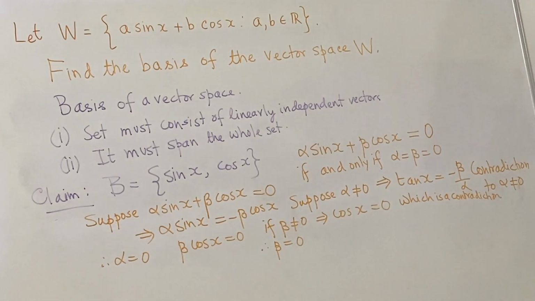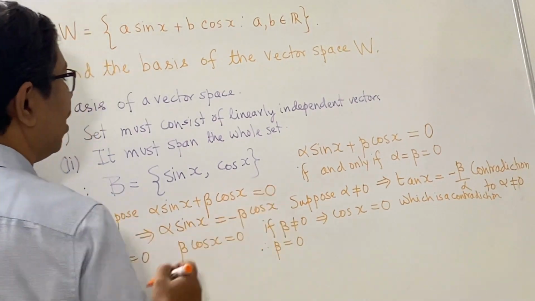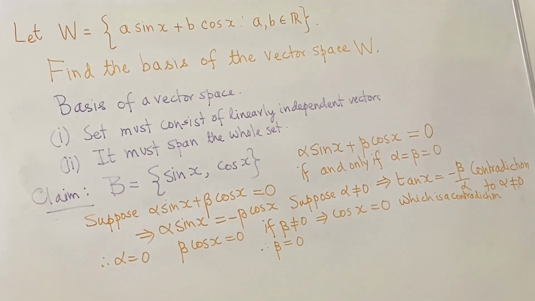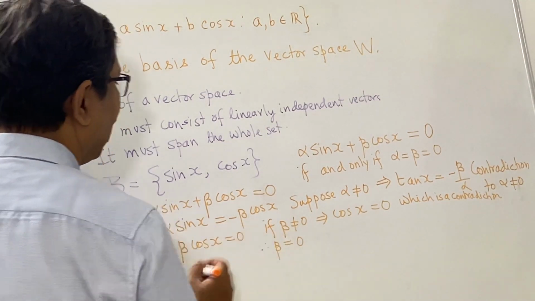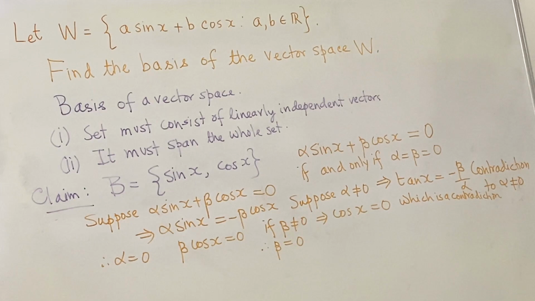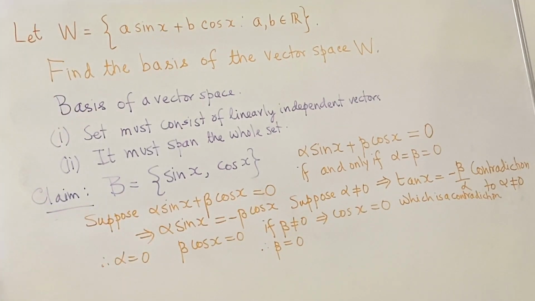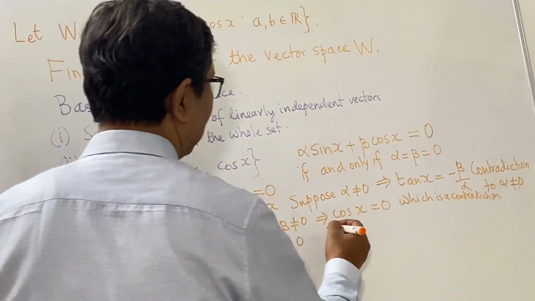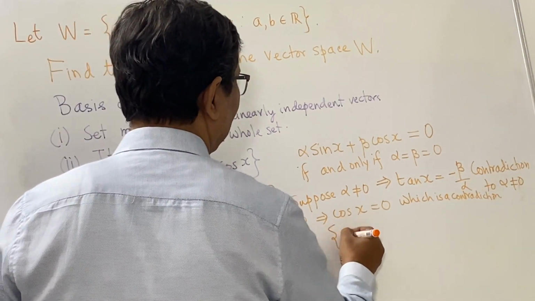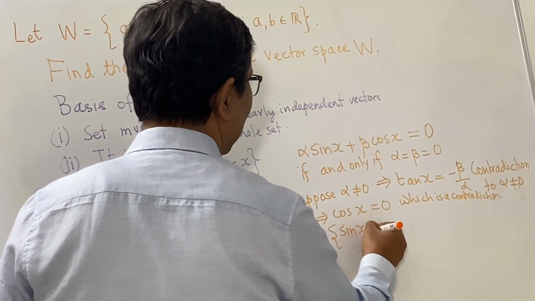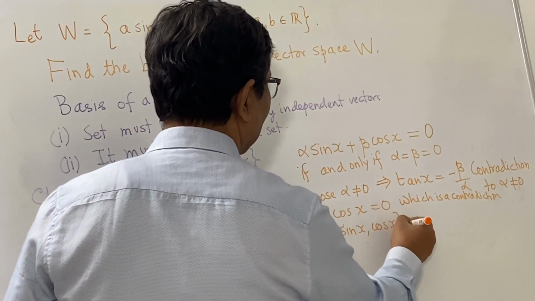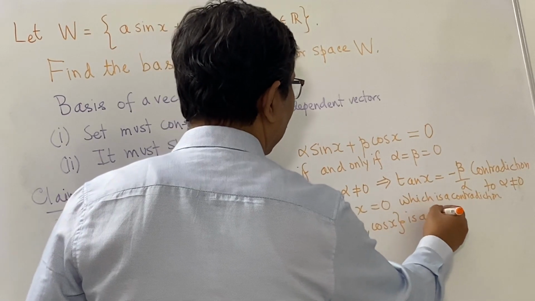So, what we have shown is that if alpha sin x plus beta cos x is equal to the 0 function, then alpha and beta must both be 0. And that would mean that sin x and cos x are linearly independent vectors, or the set {sin x, cos x} is a linearly independent set.